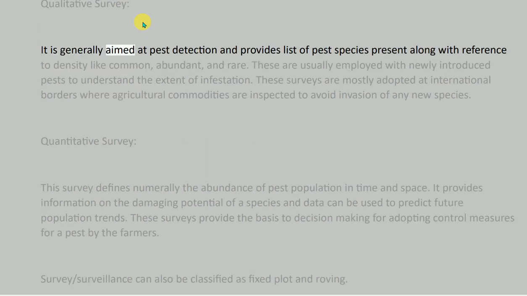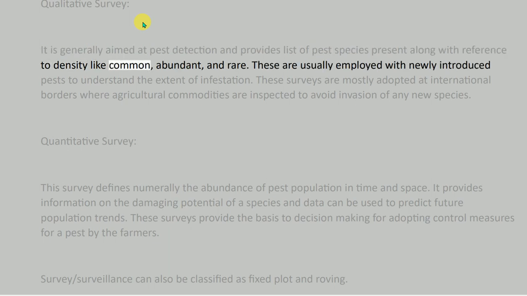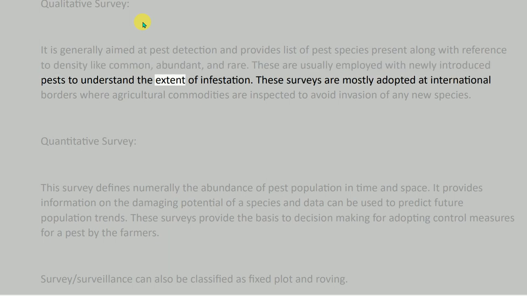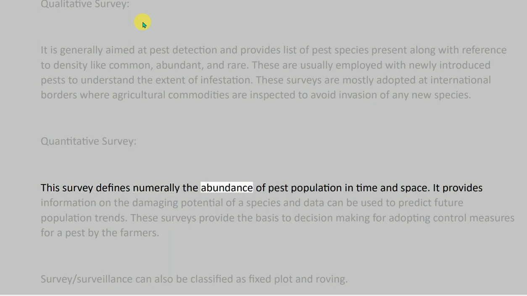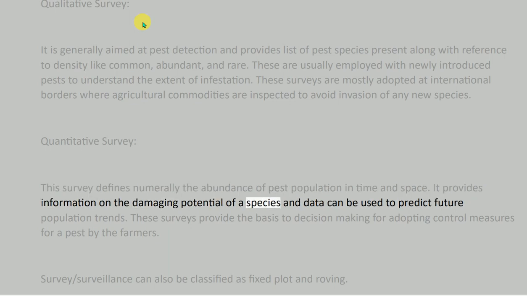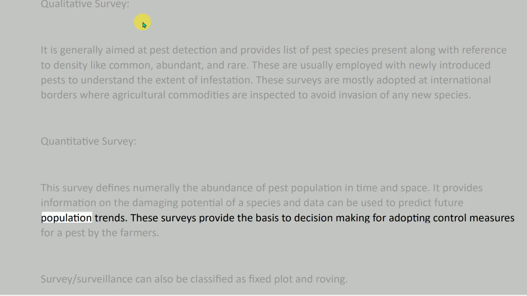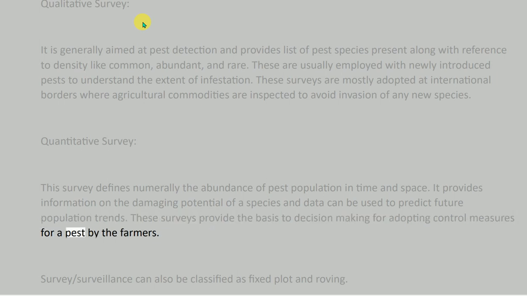Qualitative survey. It is generally aimed at pest detection and provides list of pest species present along with reference to density like common, abundant, and rare. These are usually employed with newly introduced pests to understand the extent of infestation. These surveys are mostly adopted at international borders where agricultural commodities are inspected to avoid invasion of any new species. Quantitative survey. This survey defines numerically the abundance of pest population in time and space. It provides information on the damaging potential of a species and data can be used to predict future population trends. These surveys provide the basis to decision making for adopting control measures for a pest by the farmers.